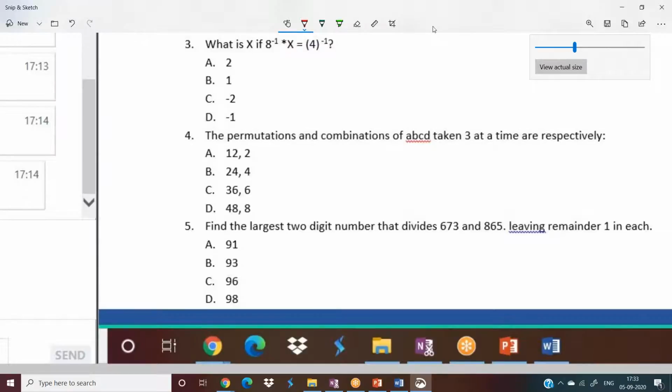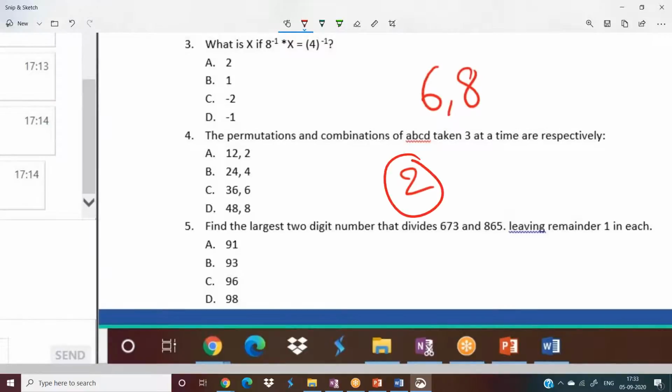Just imagine, I'll tell you, which number can divide 6 comma 8? If I ask you which number can divide 6 comma 8? 2 can divide. Exactly. What is this 2? 2 is nothing but HCF here. And if I ask you which number can divide 8 comma 12, 8 comma 12 can be divided with 4, because 4 is HCF here.